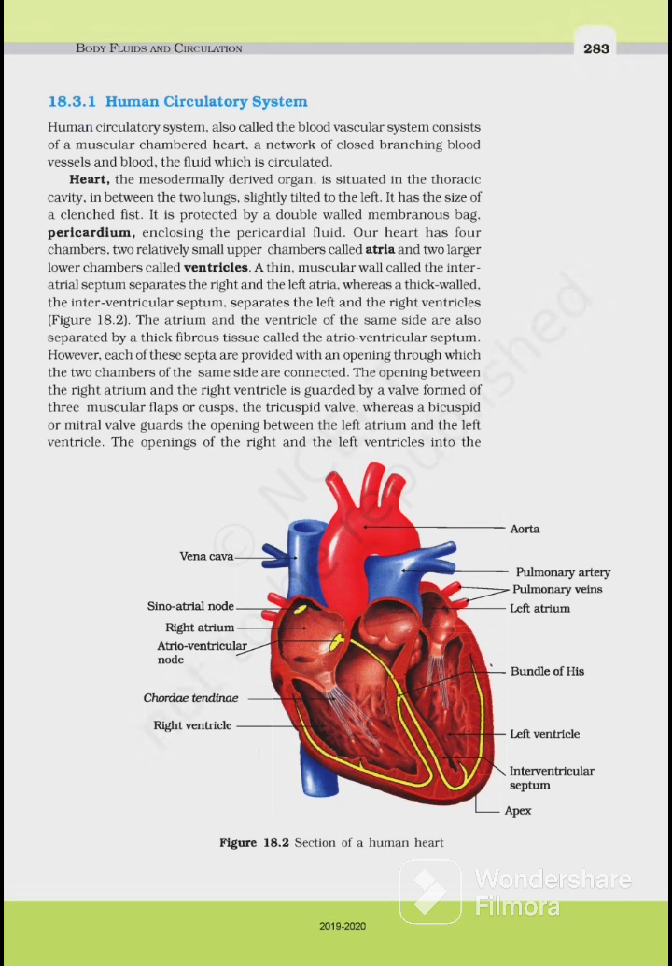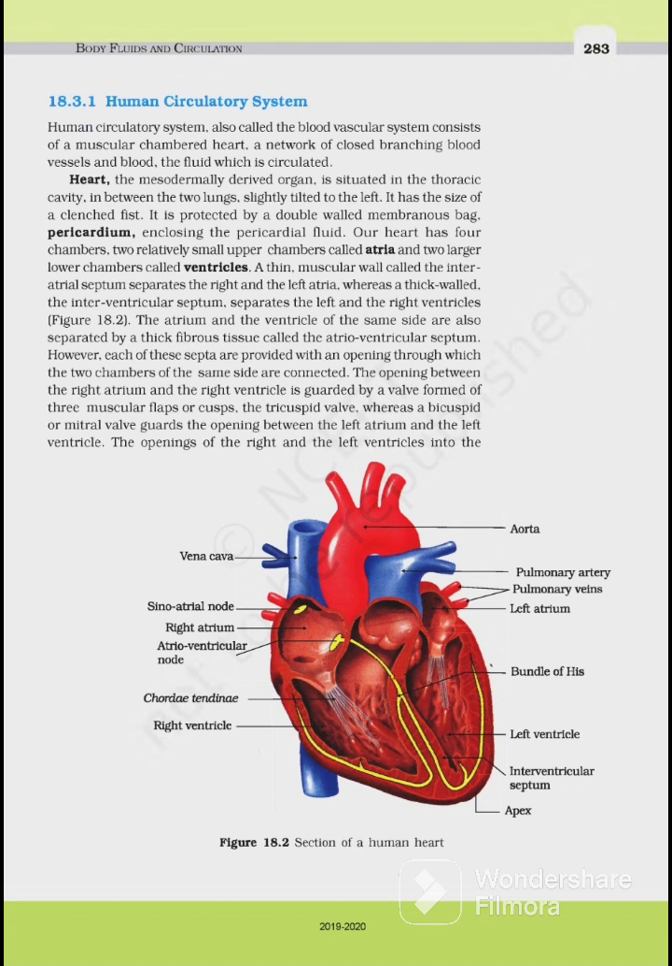A heart has 4 chambers, 2 relatively small upper chambers called atria and 2 larger lower chambers called ventricles. A thin muscular wall called the inter-atrial septum separates the right and left atria, whereas a thick wall, the interventricular septum, separates the left and right ventricles. The atrium and the ventricle of the same side are also separated by a thick fibrous tissue called the atrioventricular septum. However, each of these septa is provided with an opening through which the two chambers of the same side